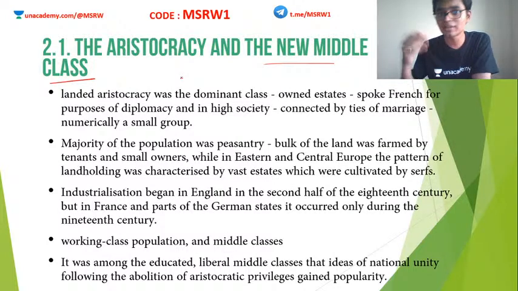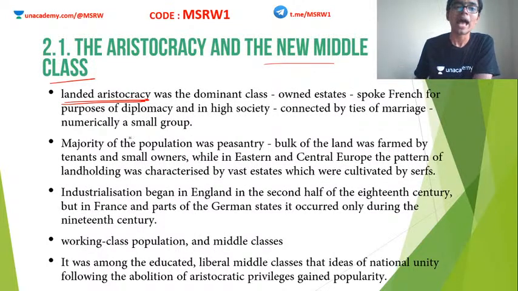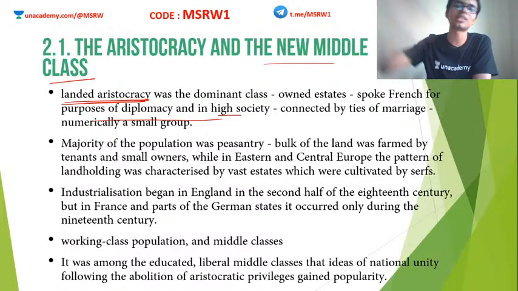So the dominant class of the society was actually the landed aristocracy. Aristocracy means those people who are rich by birth, noble families and all. By tradition, they are rich, born into a noble family. That is aristocracy. And the landed aristocracy was the dominant class. They owned huge estates, mansions, etc. They spoke French for purposes of diplomacy and in high society. Ordinary people used various local dialects and small ethnic languages, but the high class people used the French language.